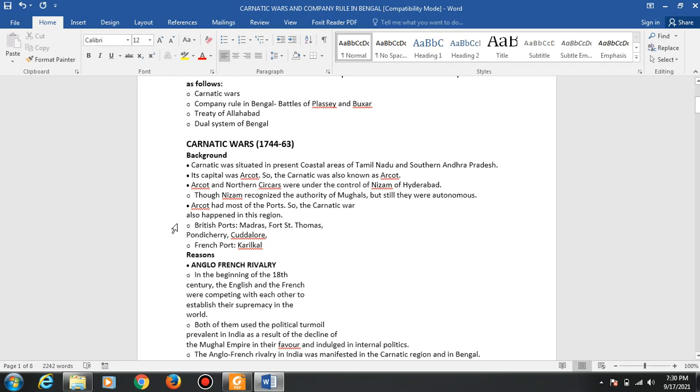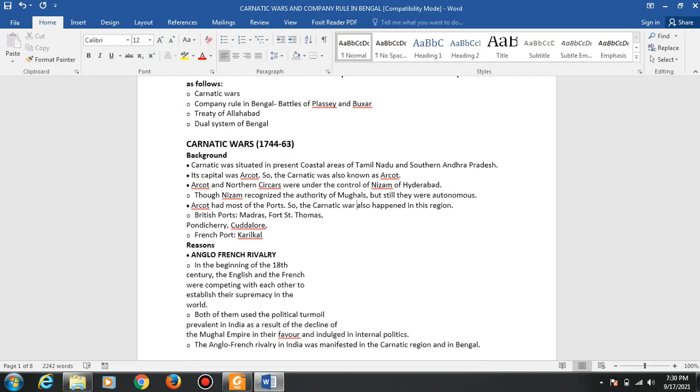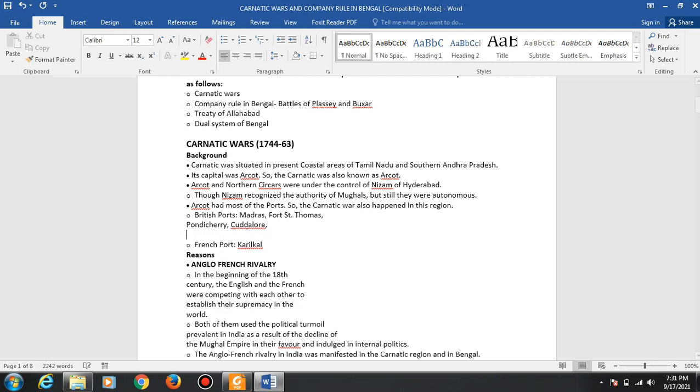So the Carnatic region had most of the ports of that time. The Carnatic War also happened in this season. British ports were Madras, Fort St. Thomas, Pondicherry and Cuddalore. The French had only one port, Karaikal.